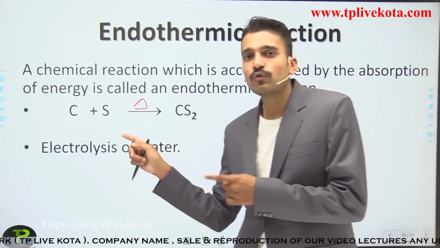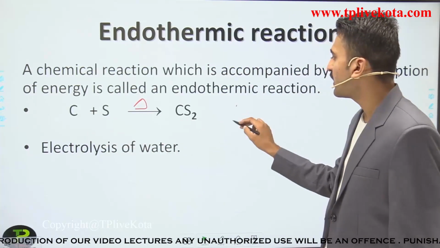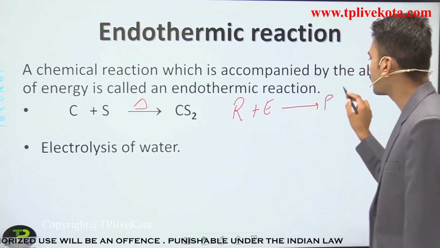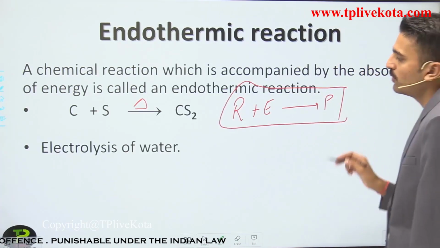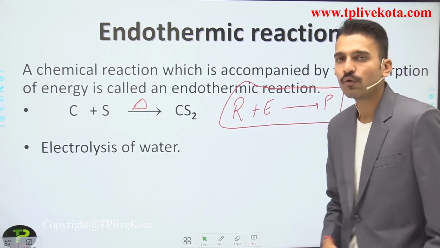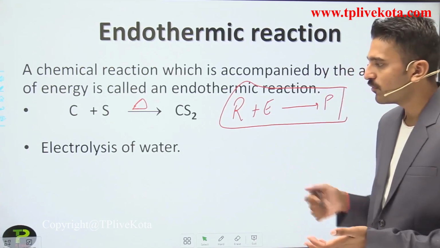So you are giving heat energy to the reactant. How can I write it? I can write it as reactant plus energy gives product. So endothermic reactions are written in this form. You can also put this energy above the arrow, and heat is also a form of energy.